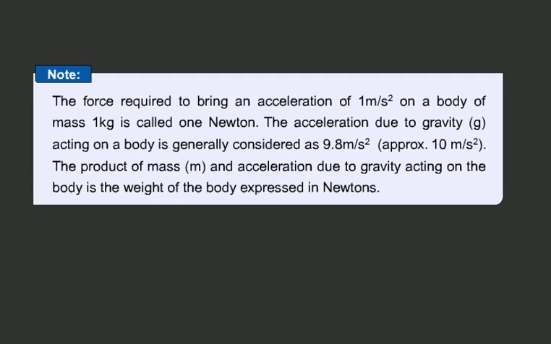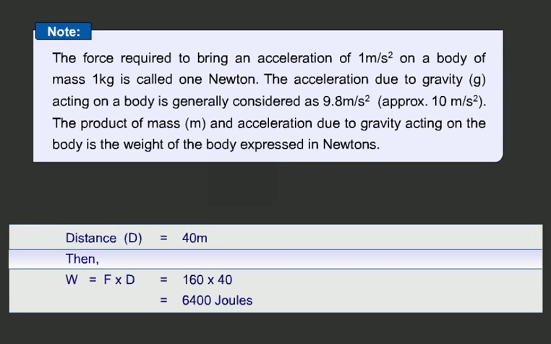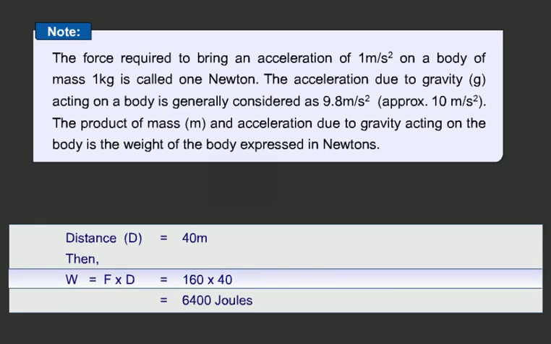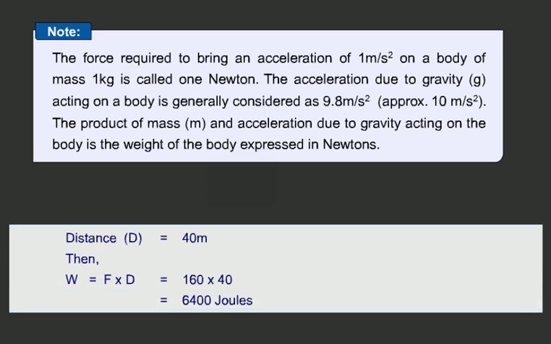Here, the distance moved by the body is 40 meters. Then, work done is equal to force into distance. That is, 160 into 40 gives us 6,400 joules. Therefore, the work done on the wooden block is 6,400 joules.